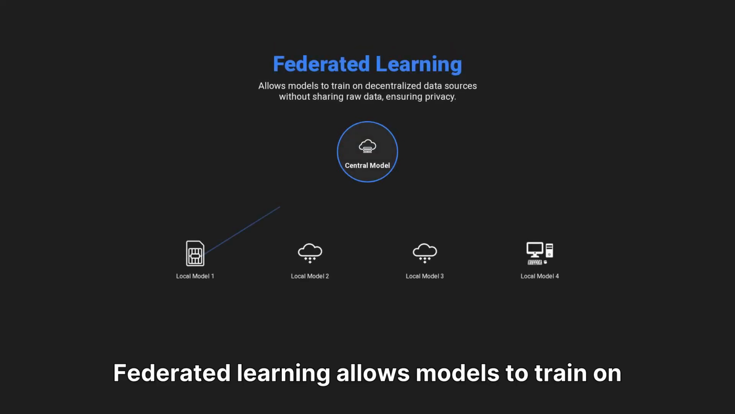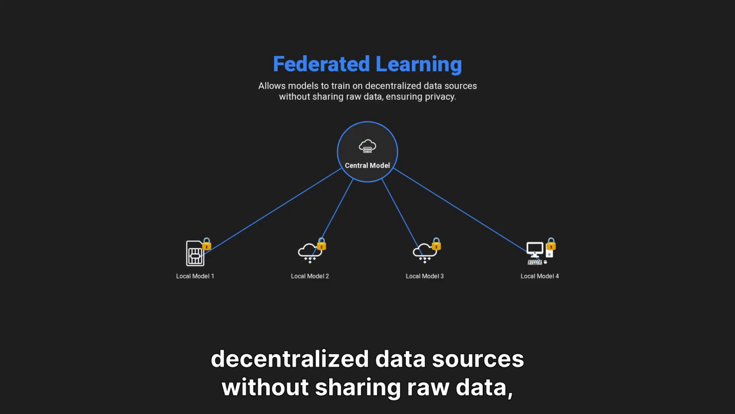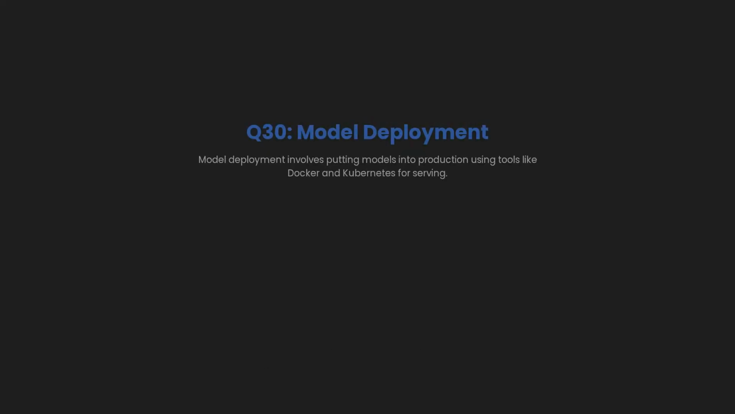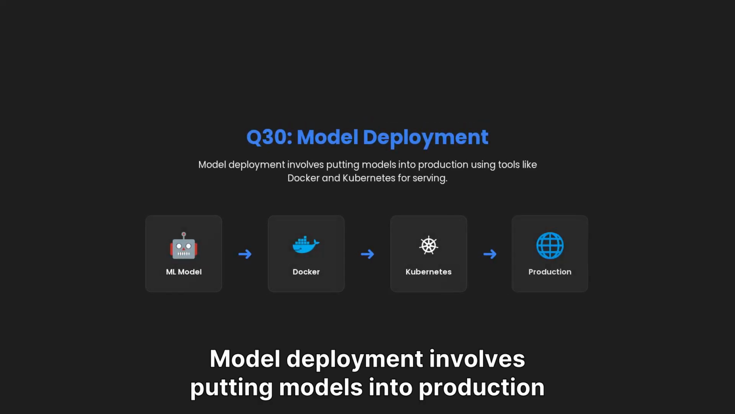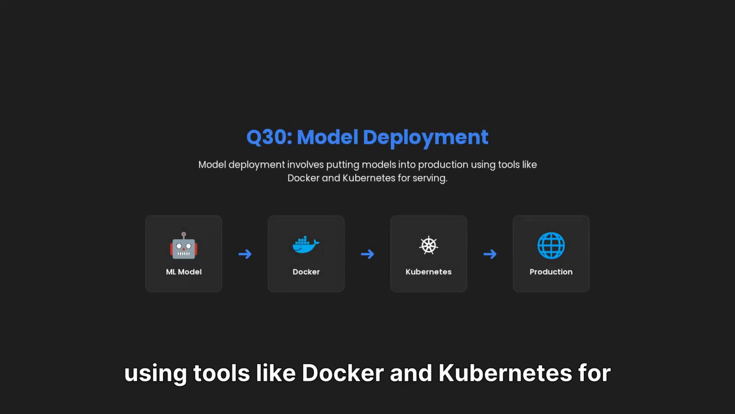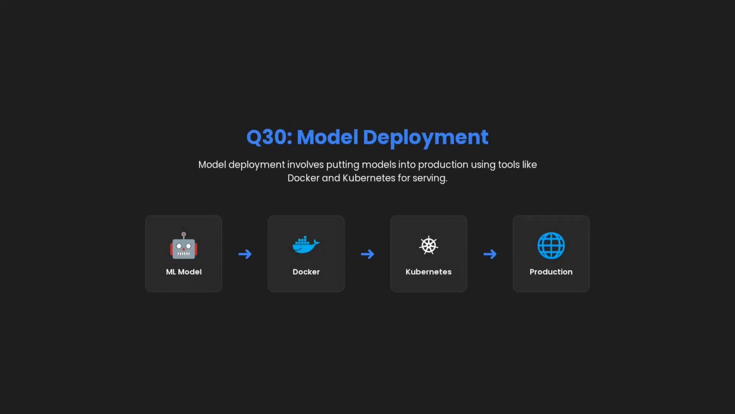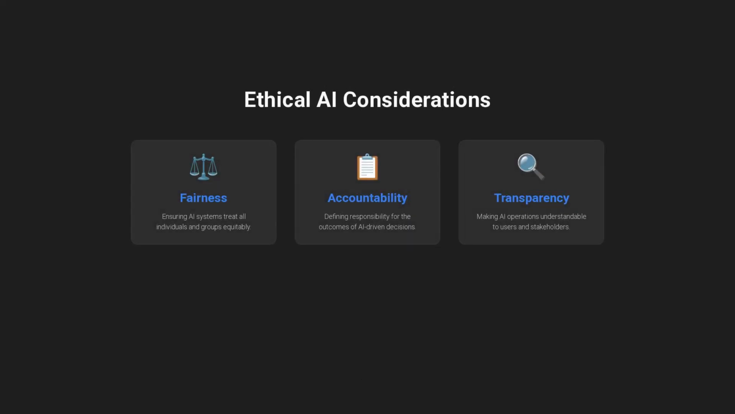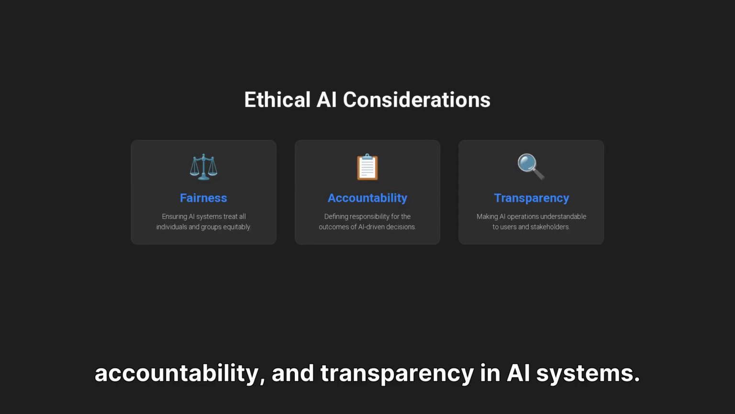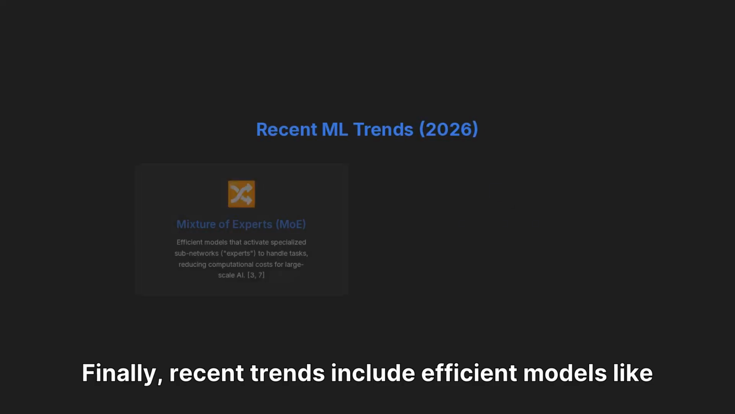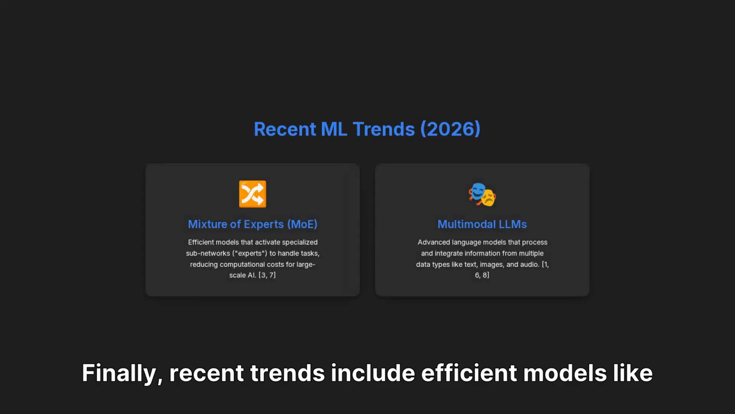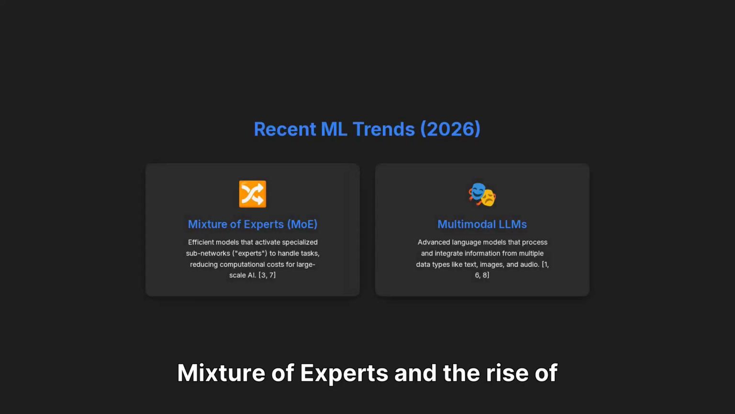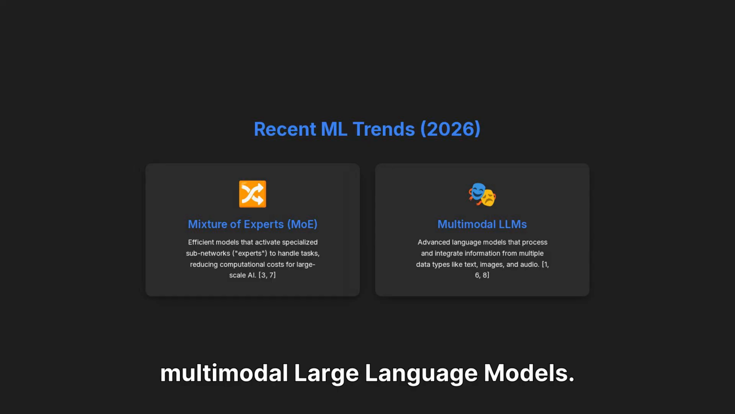Federated learning allows models to train on decentralized data sources without sharing raw data, ensuring privacy. Model deployment involves putting models into production using tools like Docker and Kubernetes for serving. Ethical AI considerations are paramount, addressing fairness, accountability, and transparency in AI systems. Finally, recent trends include efficient models like Mixture of Experts and the rise of multimodal large language models.